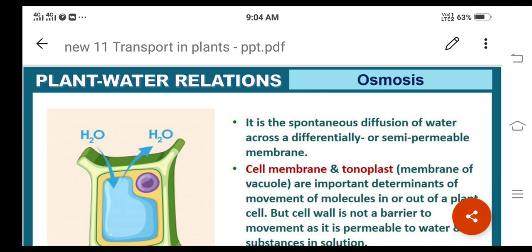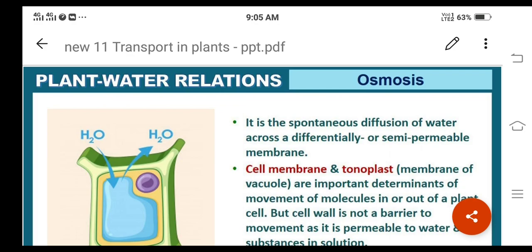Based on this, what can we define here? Osmosis we can define like this: it is the spontaneous diffusion of water across a differentially or semi permeable membrane, right? In other terms, in the textbook, osmosis is the term used to refer specifically to the diffusion of water across a differentially or semi selectively permeable membrane, right?